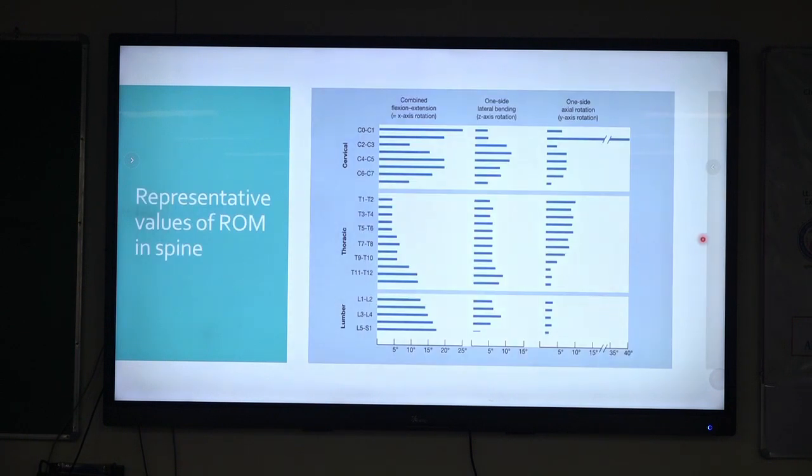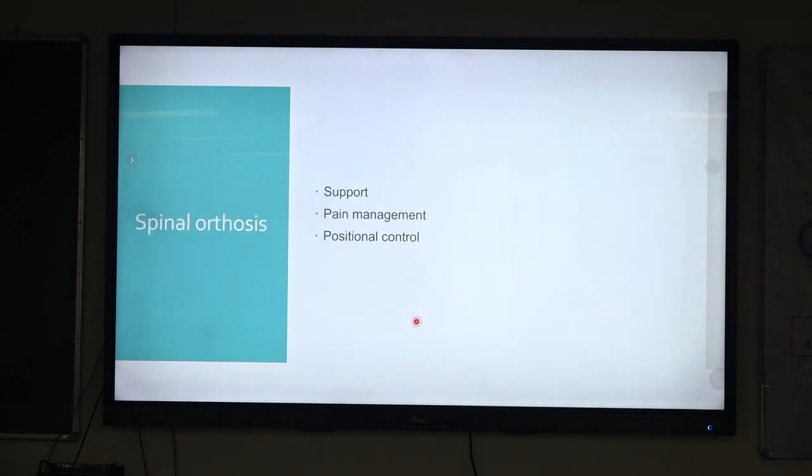This is the range of motion in the spine in the cervical, thoracic and lumbar regions. As you can see, the rotation is more at C1, C2, and for flexion extension, almost all segments are contributing in the cervical spine. Rotation in the thoracic spine, in the upper part, is restricted because of the rib cage, and in the lumbar spine, because of the parallel orientation of the facet in the sagittal plane, it allows more flexion extension movement.